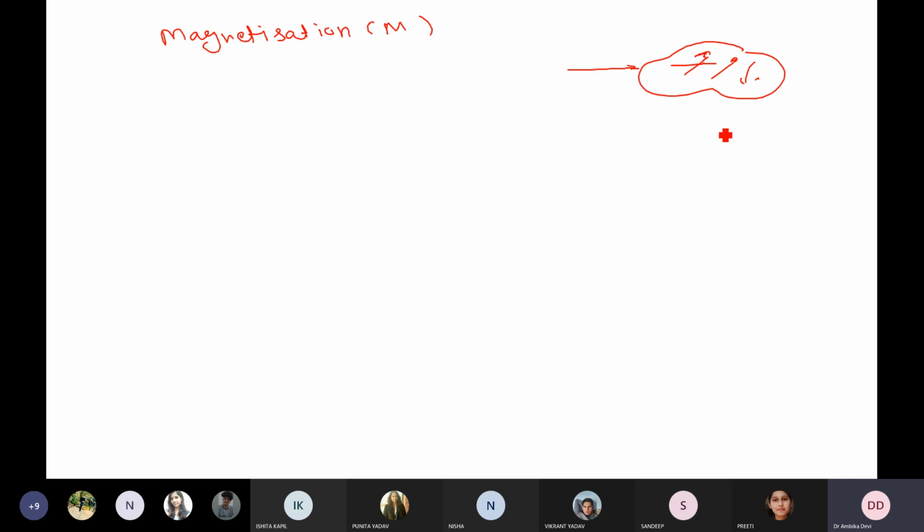This torque produces a net magnetic moment. Due to this, a net magnetic moment is generated, right? And what is that net magnetic moment?